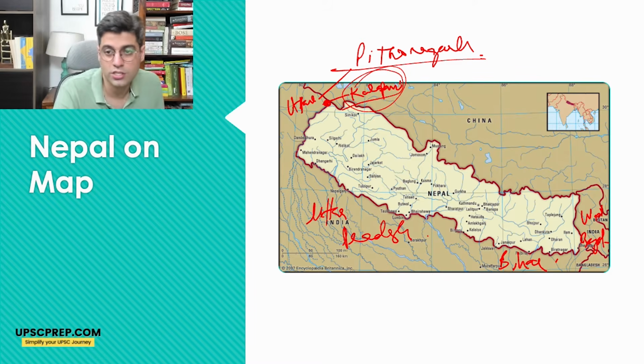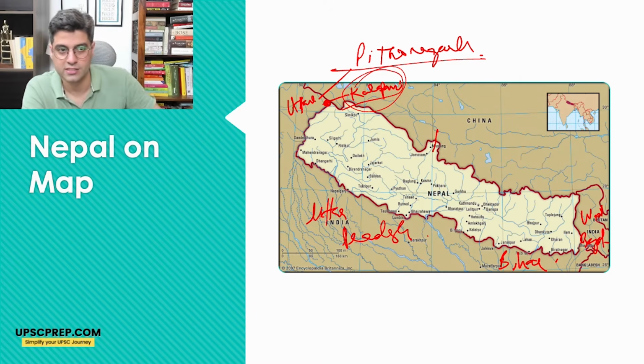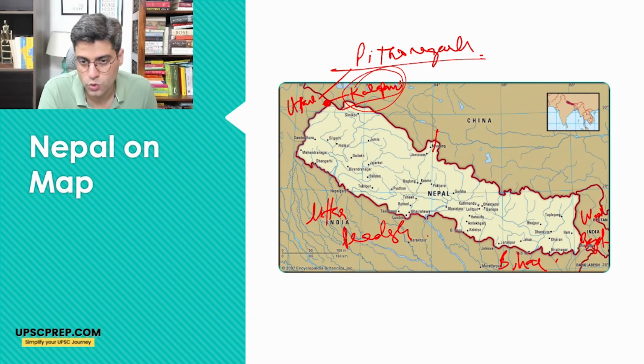Nepal on the north, there's China, and this route is often used, even this route is used for Kailash Mansarovar Yatra. Okay, Kathmandu is the capital of Nepal. There are some very important cities like Pokhara and some other cities as well.